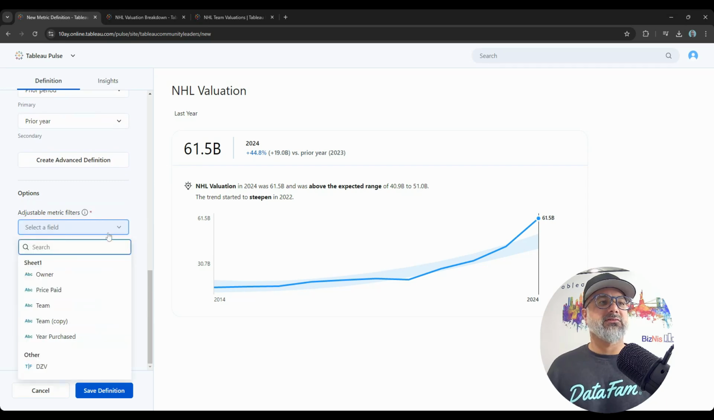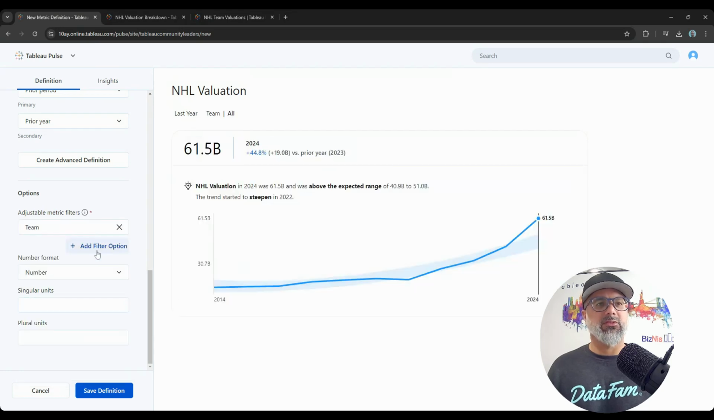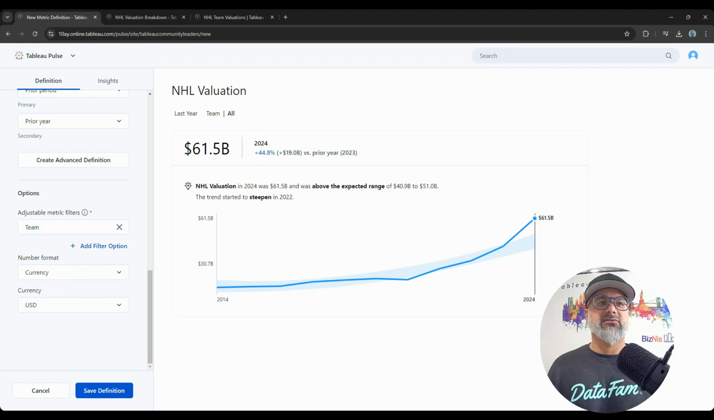Adjustable metric filters, I'm going to look at it by team, right? My 32 teams. Okay, and what format is this in? This is a currency, so it's going to change. And you see here that it shows you the trends and the overall valuations.